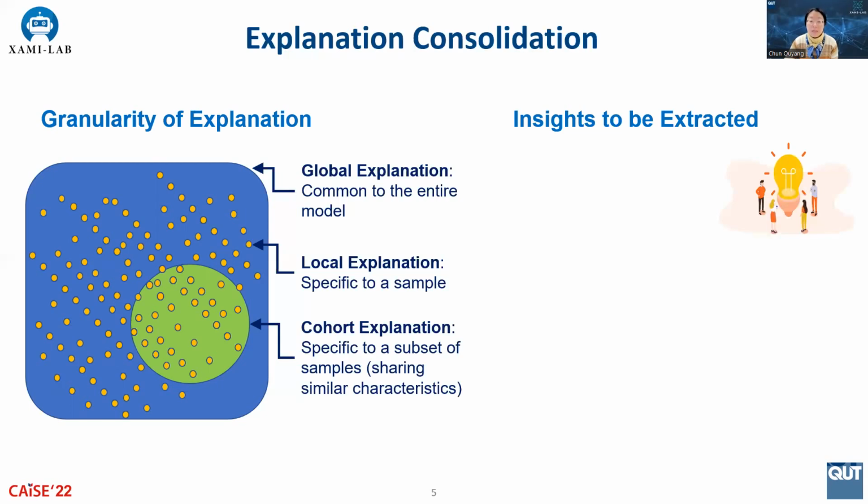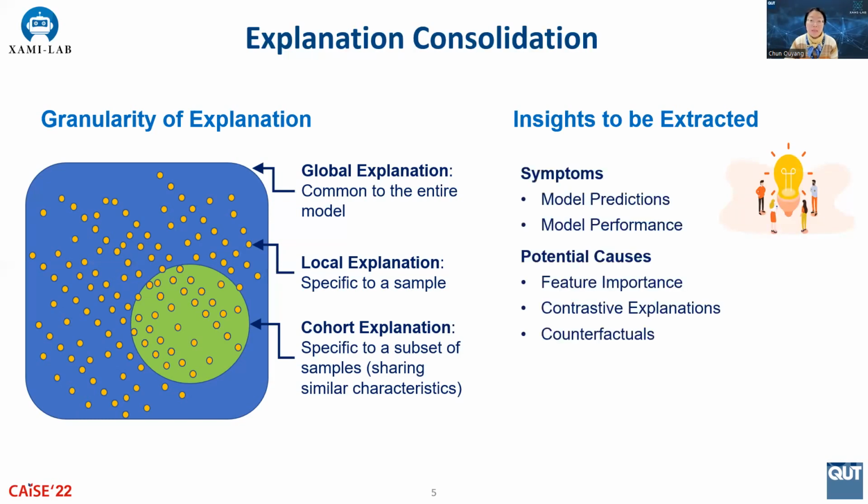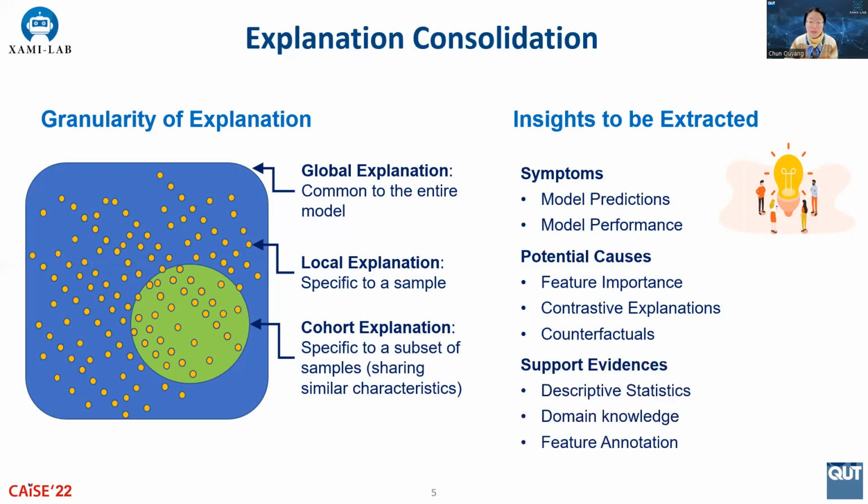Next, given the different levels of explanation granularity, useful insights to extract include the findings about model symptoms and the potential underlying causes for the symptoms. For example, for the purpose of model inspection, often poor model performance is seen as a typical symptom. Potential causes for poor performance may be identified by examining primary explanations on how models make decisions. Identified causes can be further validated with the support evidence that may include domain knowledge and descriptive statistics of data samples.